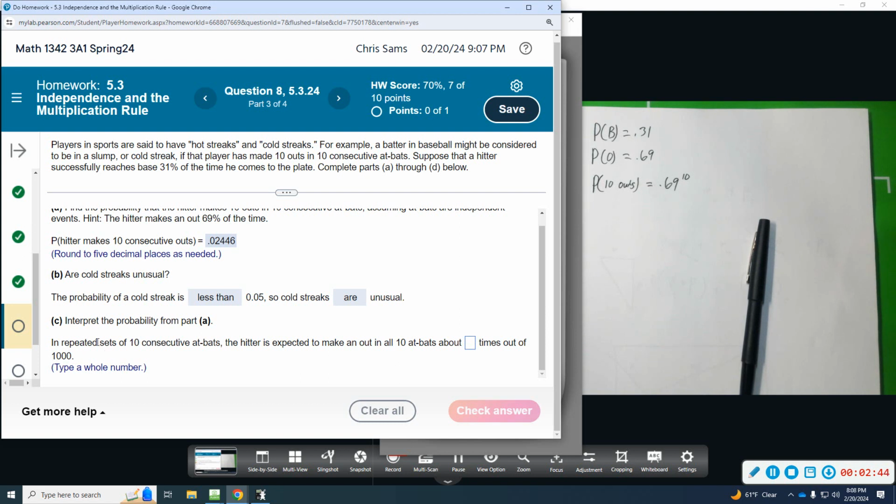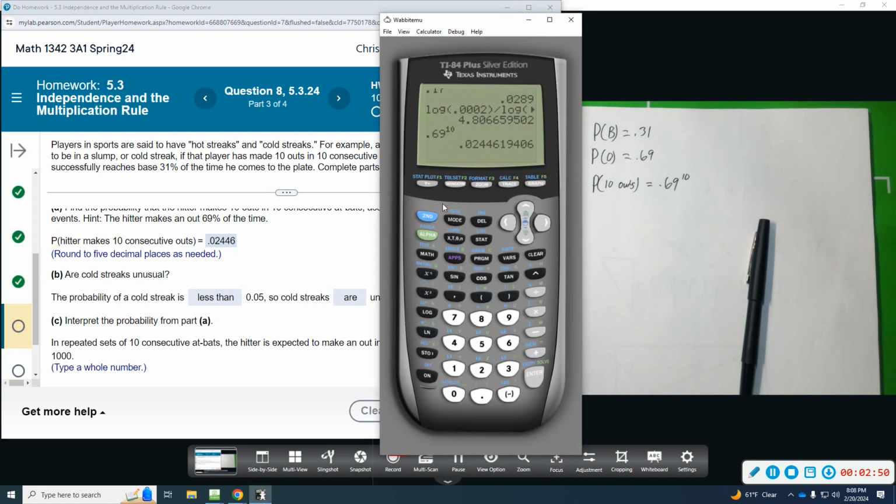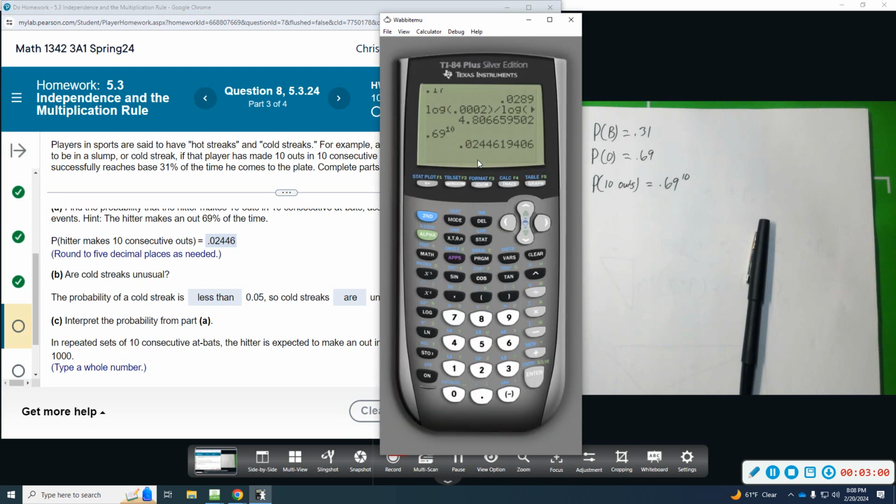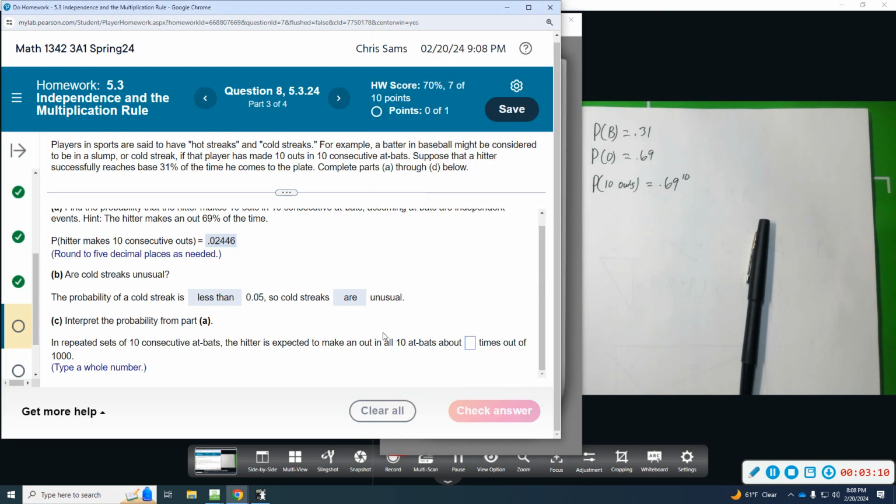So if we convert this, we just multiply this times 1,000, because it says in repeated sets of 10 consecutive at-bats, the hitter is expected to make an out in all 10 about how many times out of 1,000.